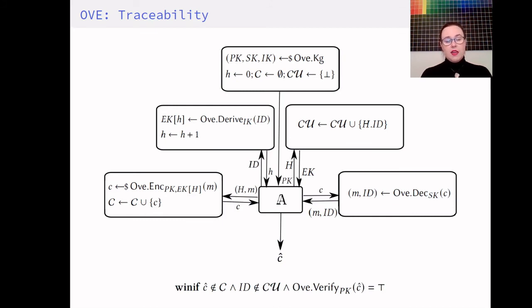The challenge of the adversary is then to output a ciphertext, so it hasn't been given to her by the encryption oracle. It's not under a corrupted identity, and also that the verification accepts the ciphertext. The intuition here is that an adversary shouldn't be able to impersonate anyone, so that even a vetted sender is not able to produce a ciphertext which opens to a different identity.